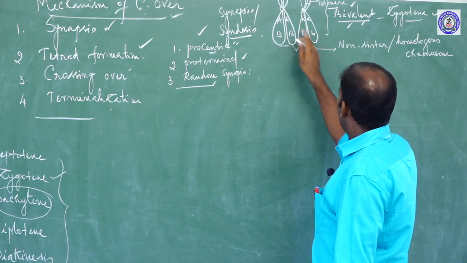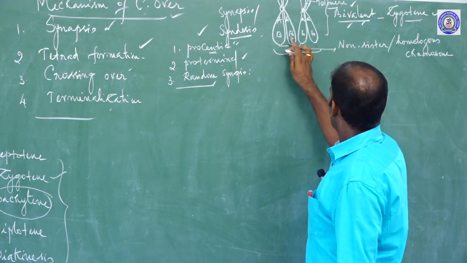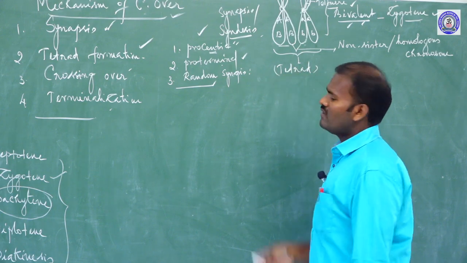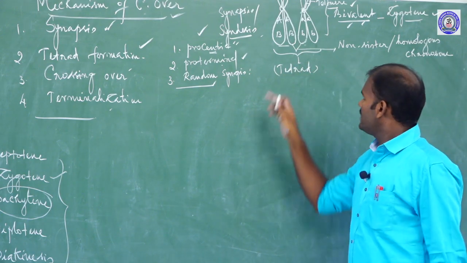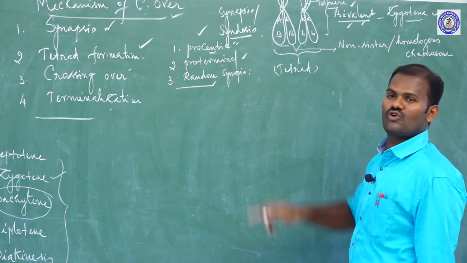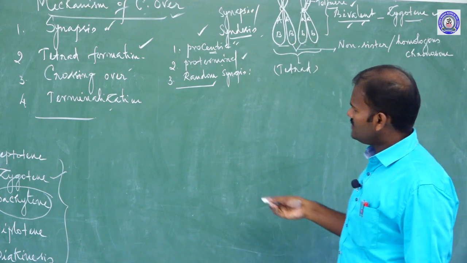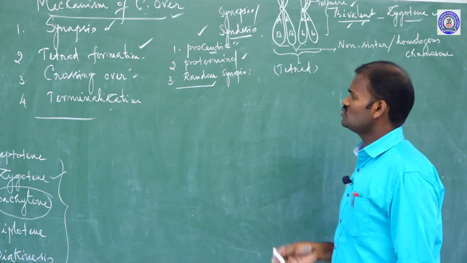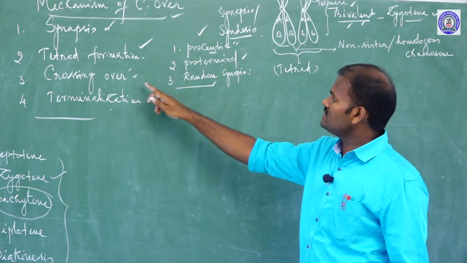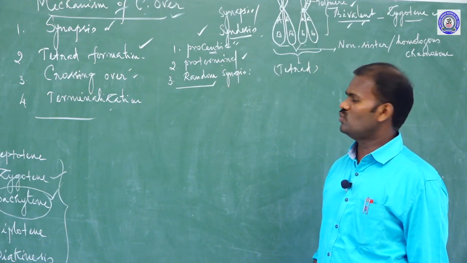So each bivalent has four chromatids. These are called a tetrad. What does tetrad mean? Four. Each bivalent has four identical sister chromatids. This condition is called tetrad formation. Next, crossing over. After tetrad formation, crossing over takes place in the pachytene stage of prophase 1 of meiosis 1.